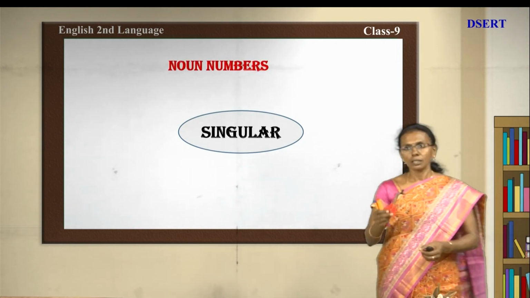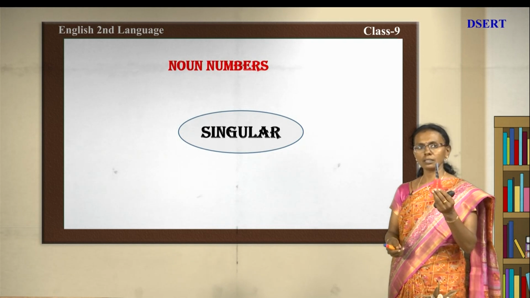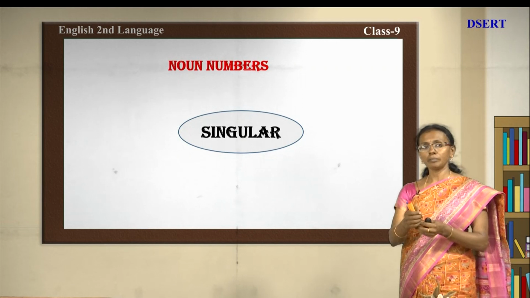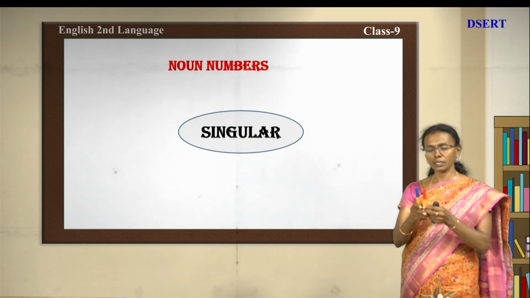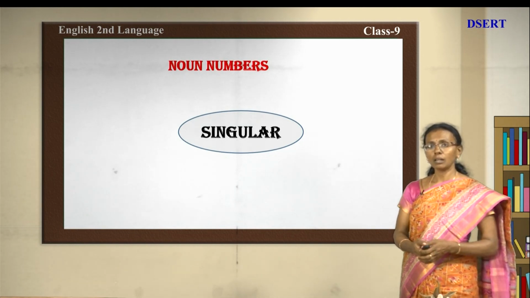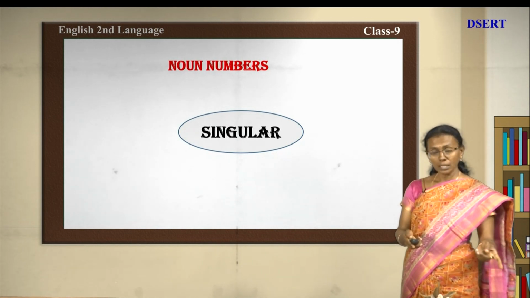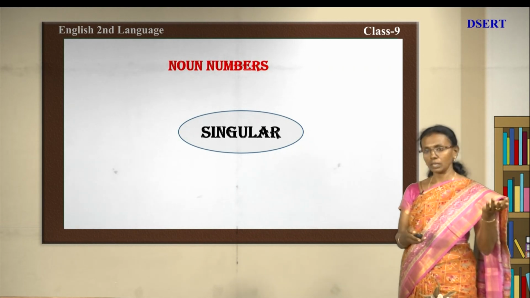See children, now this is scissors. Is it not? This is scissors. It is only one. Okay. And now you can see 2 pens. Is it not? 2 pens. When I showed scissors, that will be singular, and when I showed pens, that becomes more than one. What is that? That will be plural.